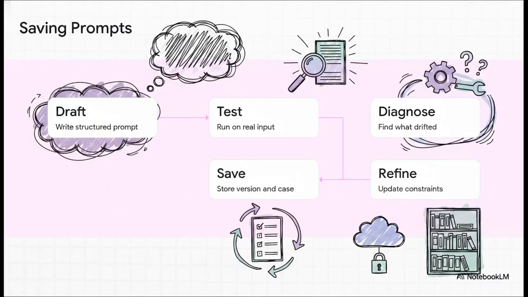The ultimate goal here is to make sure you never have to write a good prompt from scratch twice. Here's the journey of taking a single idea and turning it into a lasting asset for your library. You draft your structured prompt, you test it out on real input, like actual meeting notes or data, you diagnose where the AI drifted away from your intent, you refine those constraints and formats, and crucially, you save it. You store the version and the specific use case so it is ready to go for you next week, next month, or even ready to share with your wider team.